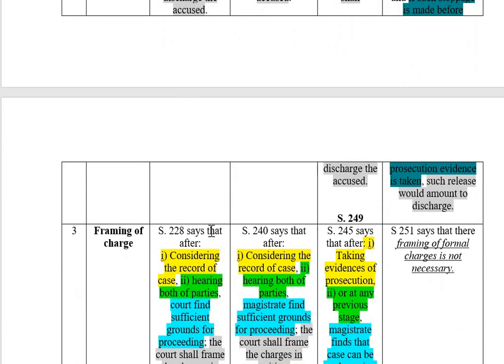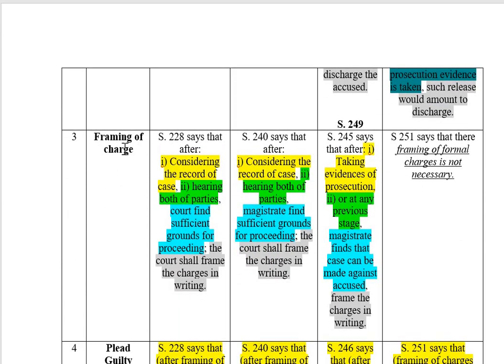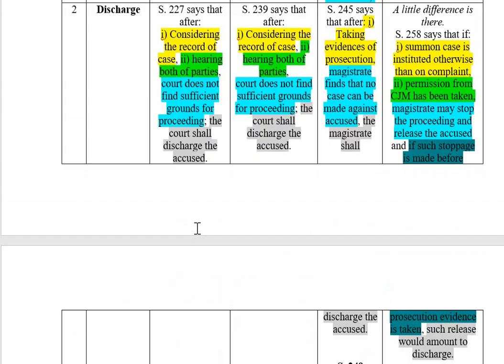If the court does not discharge, then the court will frame the charge. The language is the same. After considering the record of the case and hearing both the parties, if the court finds sufficient ground for proceeding, the court shall frame the charge in writing.